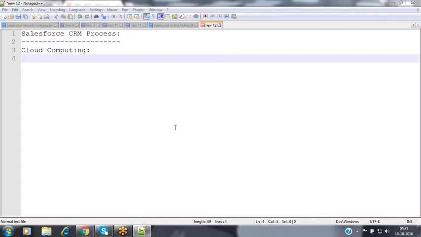Now, based on our business requirement, if there are any ready-made applications available in the market to automate our business processes, we can take those ready-made applications. But as of now, we don't have any rental concept in the IT industry. If we need any ready-made application, then we need to buy the license, and only then can we start utilizing that.